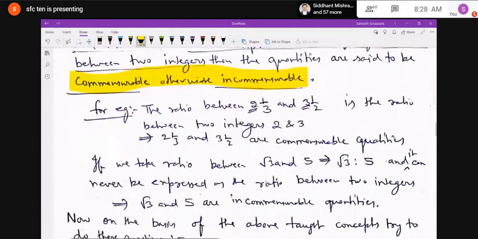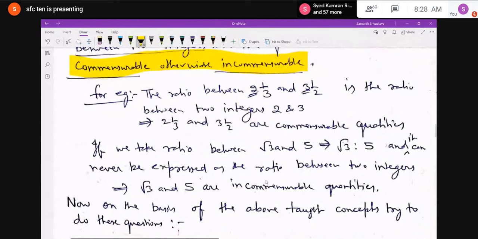This is the ratio between the two integers 2 and 3, so it is called commensurable. But if we take the ratio between root 3 and 5, that is root 3 is to 5, it cannot be expressed as the ratio between two integers, so it is incommensurable. Actually, nobody will ask a question related to this, but you should know that if you can express the ratio between two integers, then it is commensurable, otherwise not.